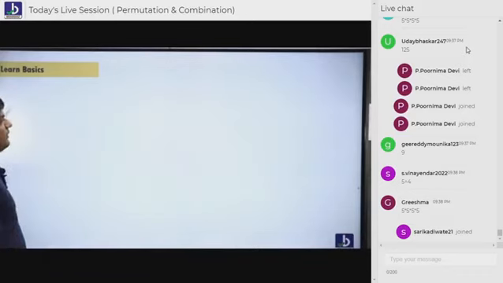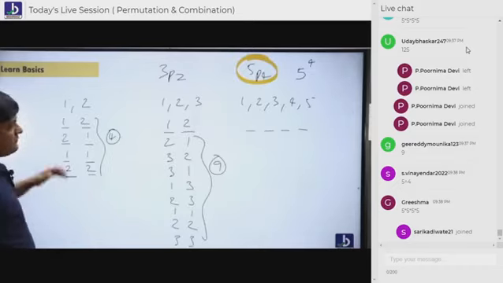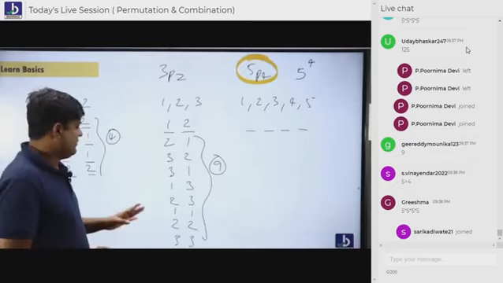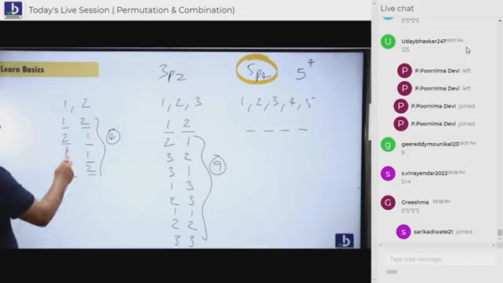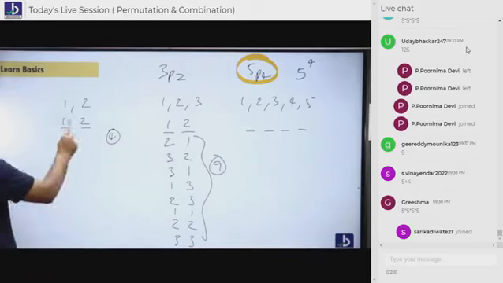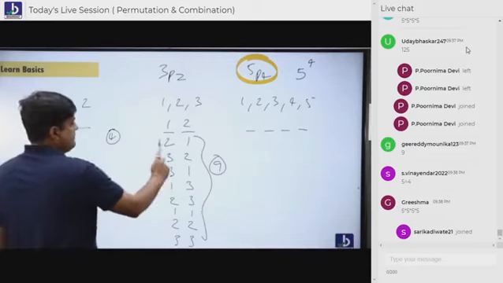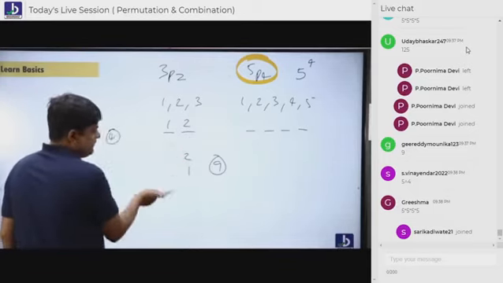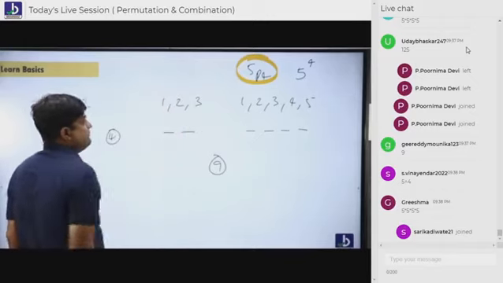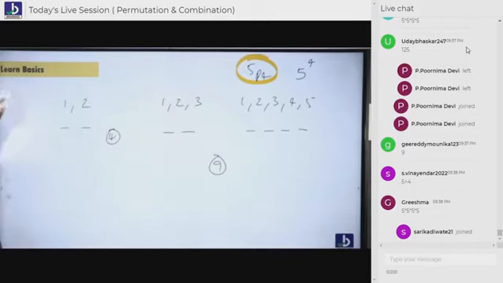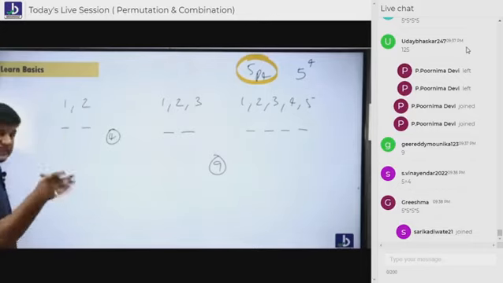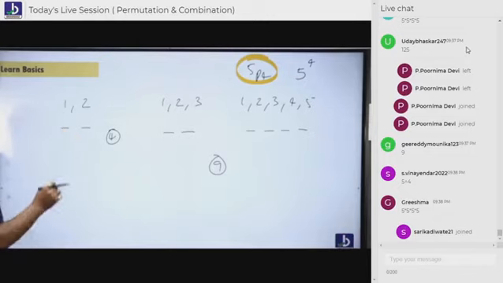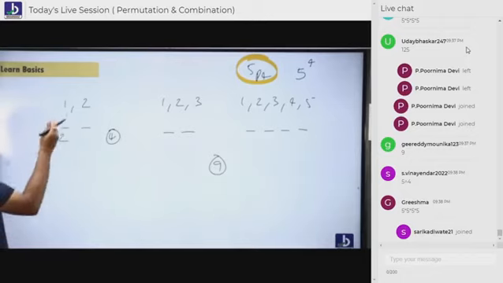Listen, everybody. I'm telling the same answer. We will get the same answer here without the help of formulae. What is said here? How many people are standing here? 2. Think like this. Every question you think like this from now onwards. 2 people are there. So in the first place, how many people can sit? 2 chances. Either 1 can sit or 2 can sit.